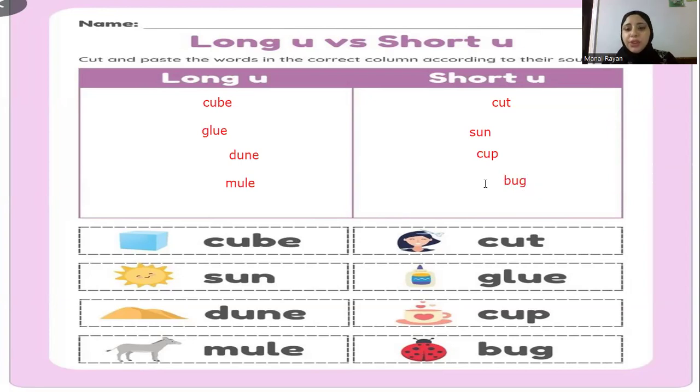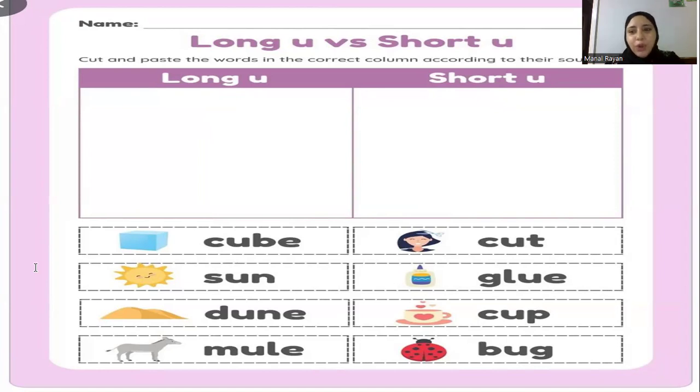So now you know the difference between short U and long U. Long U can be U or oo. U like cube or tube, or UI, long sound oo like fruit, suit, juice, or U-E like June. I don't remember anything more, I think that's it. Okay. Now we finish the revision of all the short vowels and long vowels.